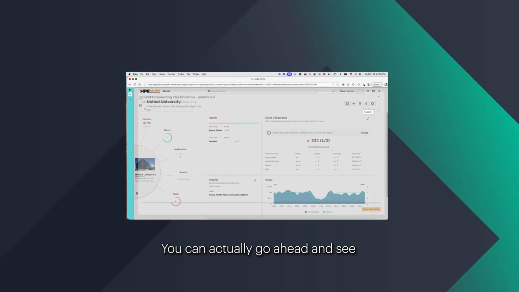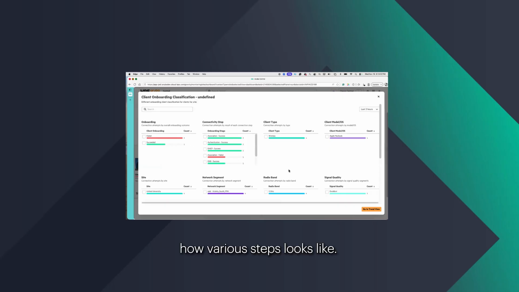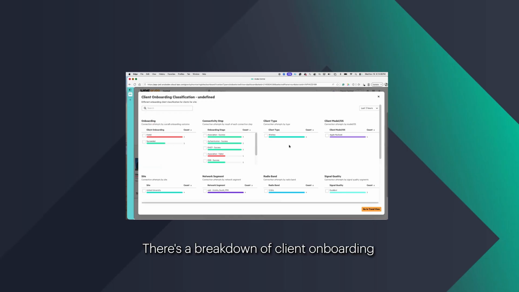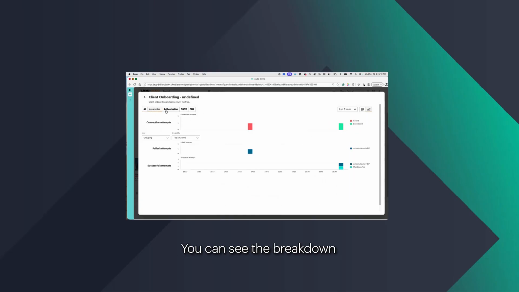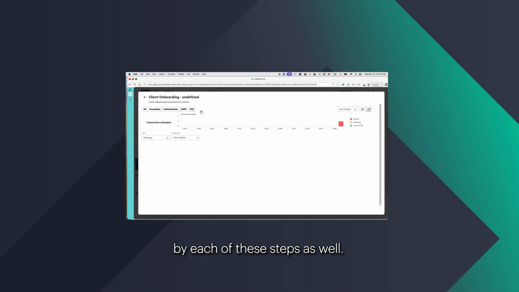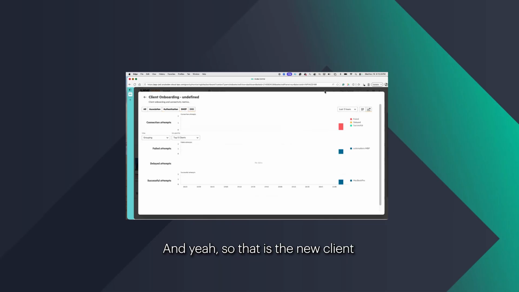You can go ahead and see how the various steps look. There's a breakdown of client onboarding by client type and by client model. You can pick any of these classifications and go to the trend view that shows the trends of failed, delayed, successful, and total attempts. This is a pretty cool feature. You can see the breakdown by each of these steps as well. And yeah, that is the new client onboarding card that we have.